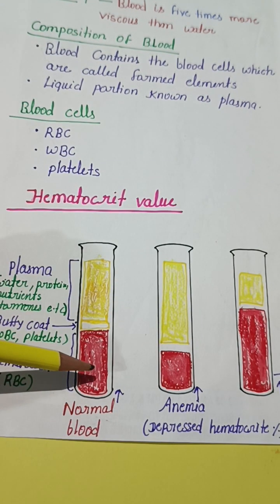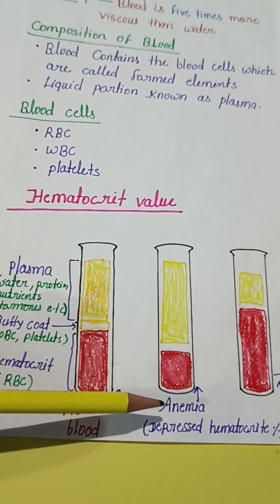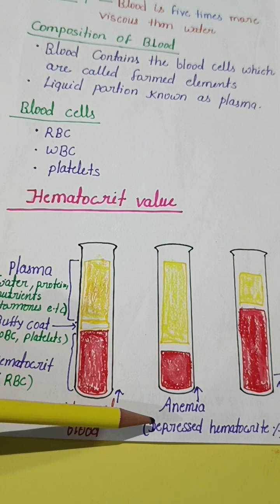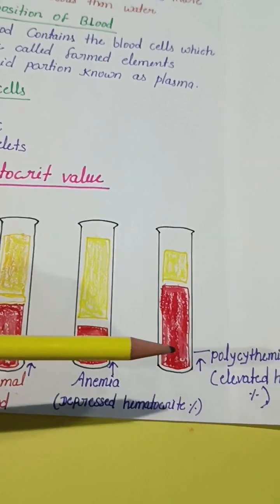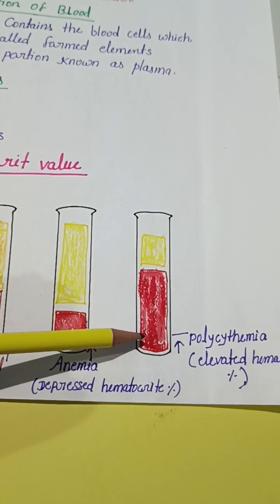This hematocrit tube shows normal blood, and in case of anemia, this shows the depressed hematocrit percentage, and in case of polycythemia, this is the elevated hematocrit percentage.